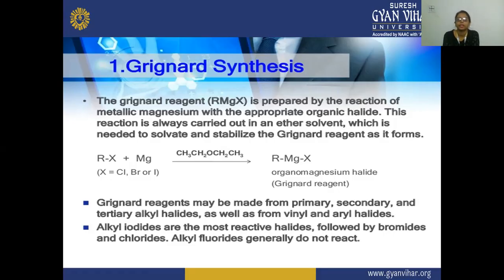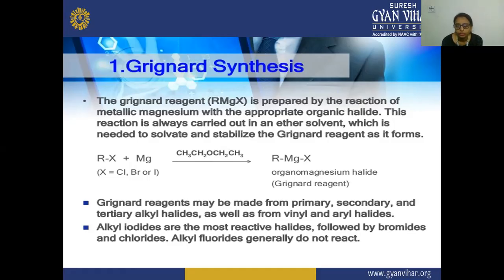In the case of halogens, the Grignard reagent may be prepared from primary, secondary, or tertiary alkyl halides, and it can also be prepared from vinyl as well as aryl halides. The iodides are the most reactive halides, followed by the bromide and the chloride. The alkyl fluorides generally do not react.